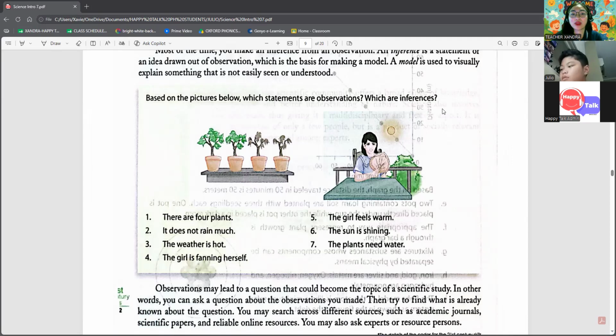Observations are directly seen. In this part, there are 4 plants. It does not rain much. The weather is hot. The girl is fanning herself. The girl feels warm. The sun is shining. The plants need water. So there are 7 sentences that you need to separate, which are the observations, directly seen, and inferences, ideas based on observation.